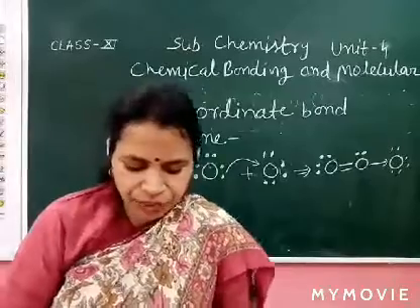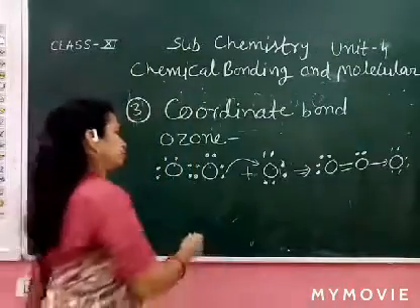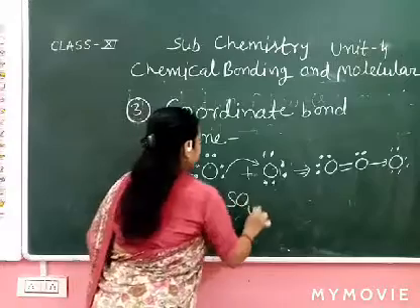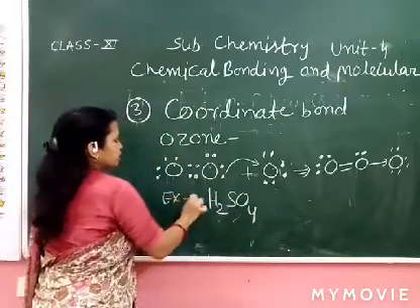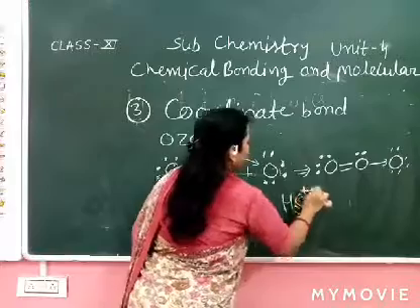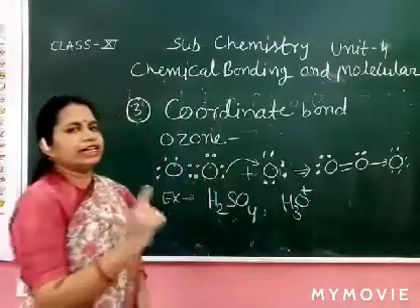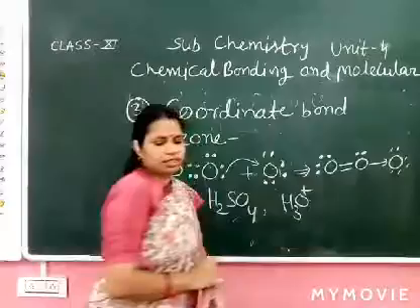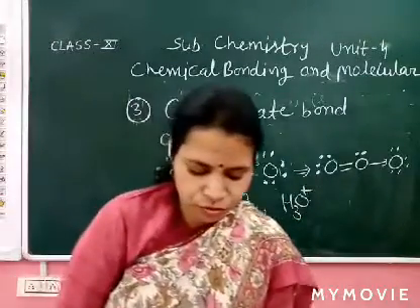Hydronium ion and sulfuric acid: you work out these examples yourself. In H2O add H plus to get hydronium, H3O plus. Clear, all of you?